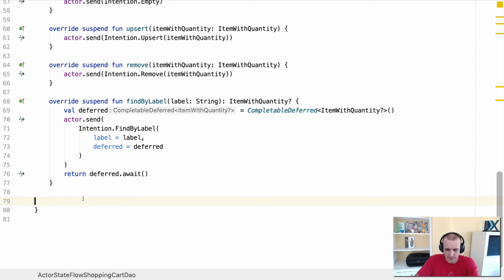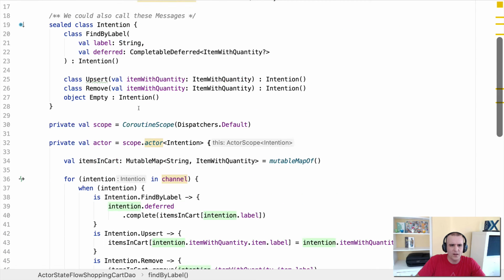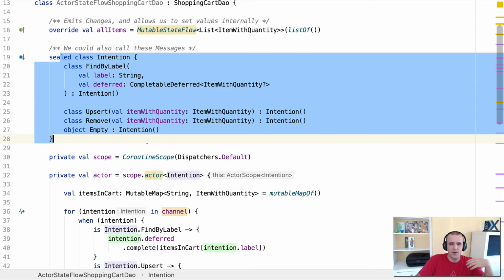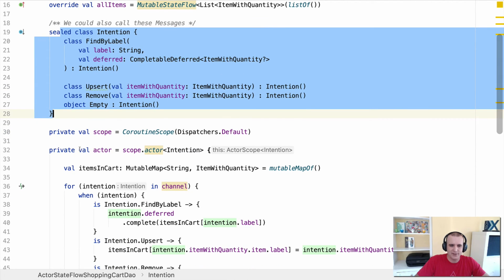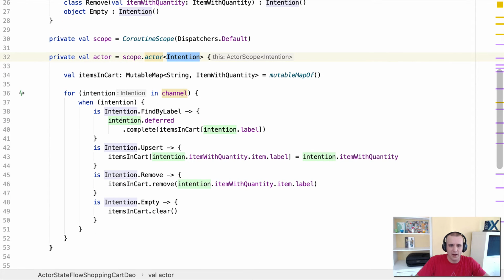So I think we have most of this implemented now. Let's talk about what we have first, then we'll talk about what we're missing. So we have a bunch of intentions that represent the sort of things that we want to be able to do to modify the data. We have an actor which processes those intentions. So what it'll do is go through, find which type the intention is, perform the action on our data source, and therefore be able to operate on it.